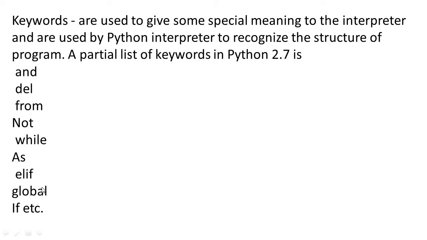Some examples of keywords are and, del, from, not, while, as, elif, global, if, etc. So lists are available, and we can find many more.